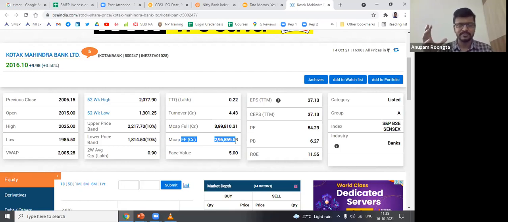You can read about it after the session. They are disputing this law with the RBI. But for other banks, if you notice, the promoters do not have more than 15% stake after 3 years after the IPO. So that's why the free float of banks is very high, a significant majority of their market cap.